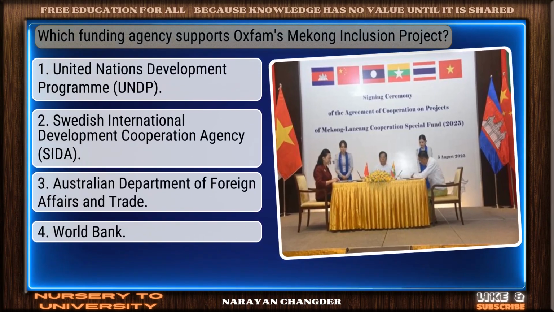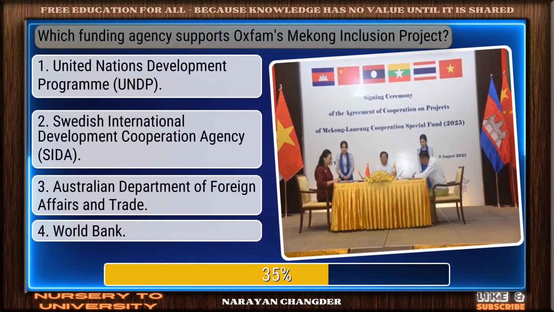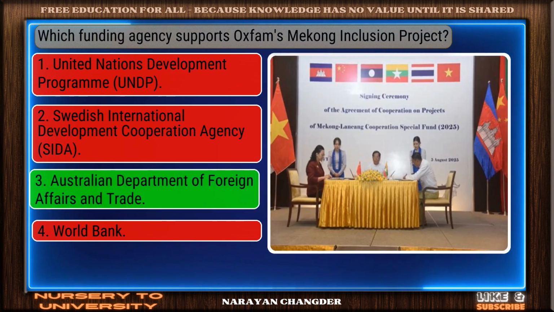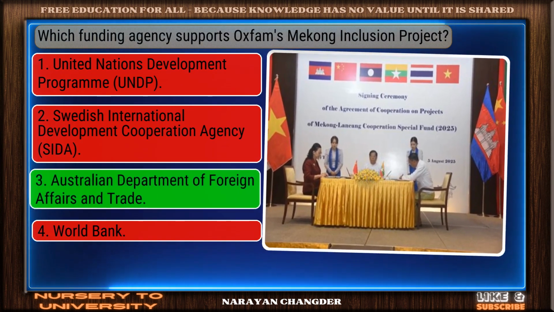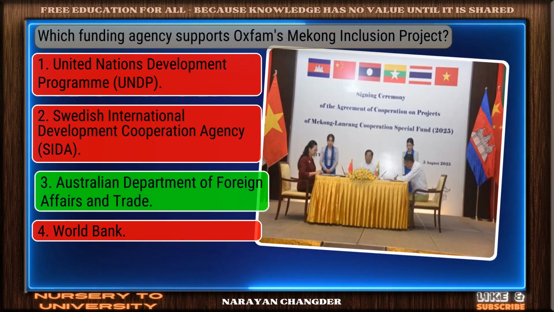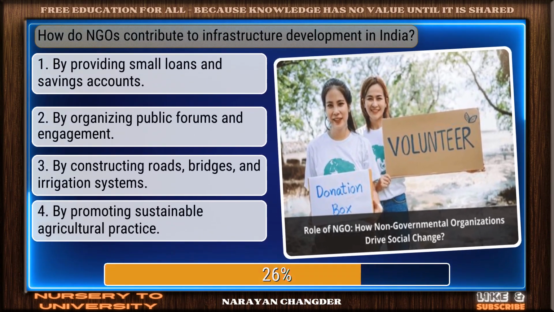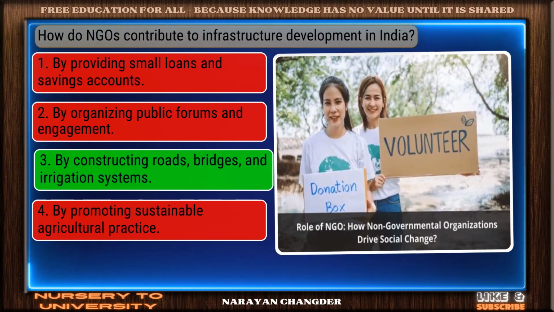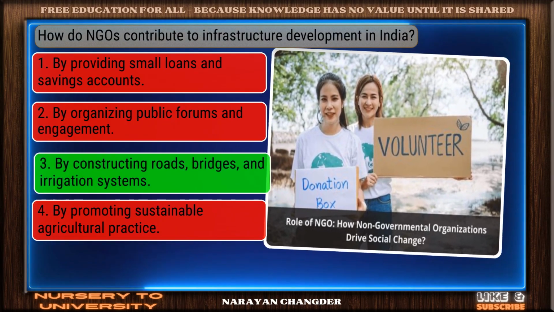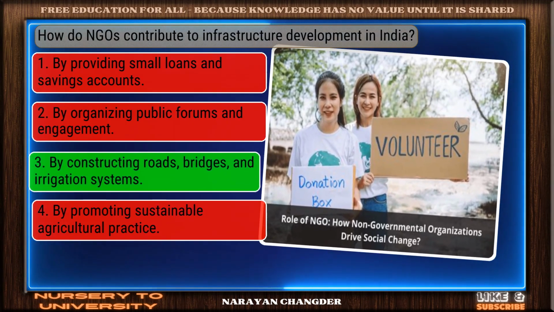Which funding agency supports Oxfam's Mekong Inclusion Project? Nice work. You chose Australian Department of Foreign Affairs and Trade, and it is correct. How do INGOs contribute to infrastructure development in India? Well reasoned. By constructing roads, bridges, and irrigation systems is the correct choice.